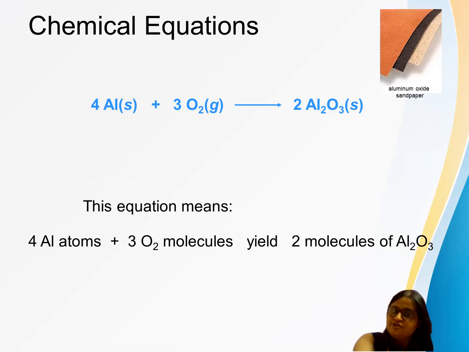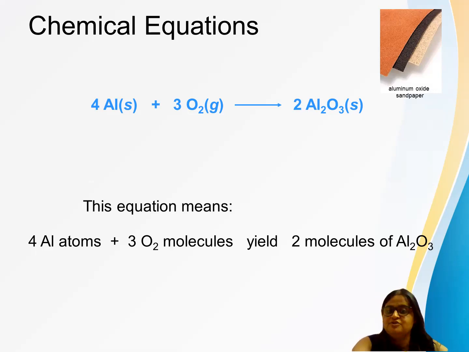The coefficient is telling us that Al, as I told, is an element, a metal, so atoms are there. So 4 aluminum atoms react with what? 3 oxygen atoms? No, molecules. 3 oxygen molecules. What is O2? It's not O. It gives what? Reaction has taken place. Chemical reaction ho gaya, chemical change ho gaya. Kya mila hame? We are getting here 2 molecules of aluminium oxide, Al2O3.